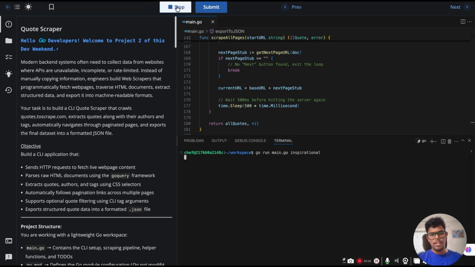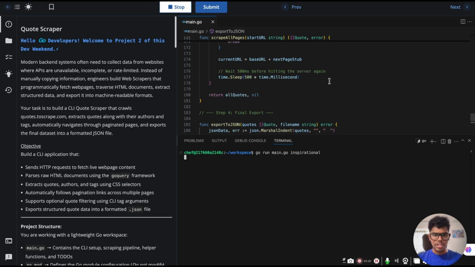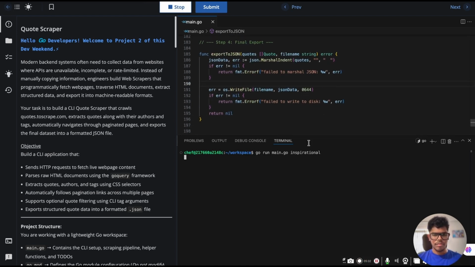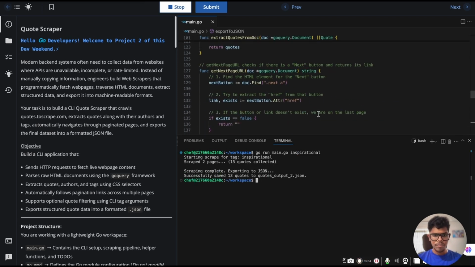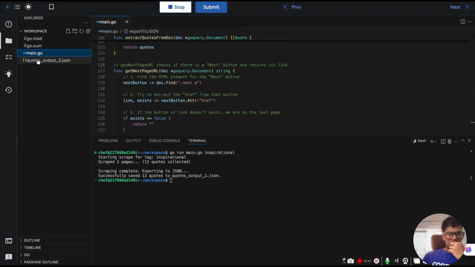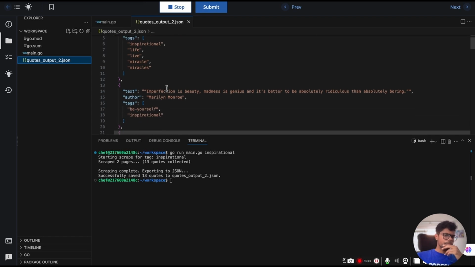Let me run the program. We have set the tag here as inspirational. So you can see starting scrape for tag inspirational, scraped 2 pages, and 13 quotes collected. It exported 13 quotes to the JSON output file. Now we go to the file explorer and you can see.